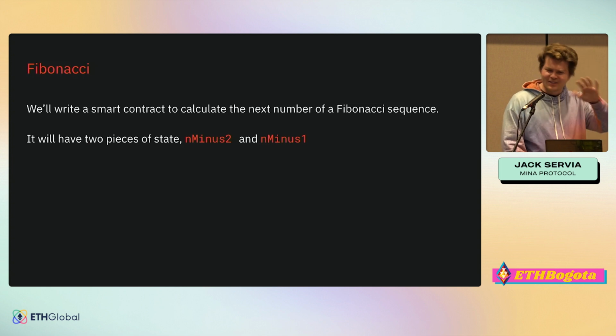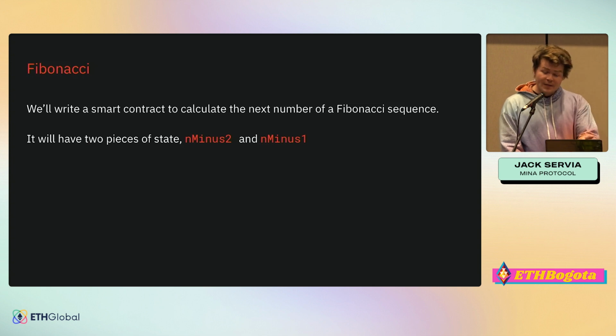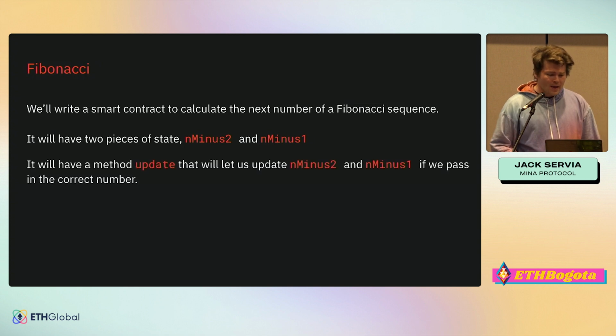But the point is now just kind of broad strokes. So we'll have two pieces of state that we store in the smart contract. This is going to be n-2 and n-1. These represent the last two numbers in the sequence.